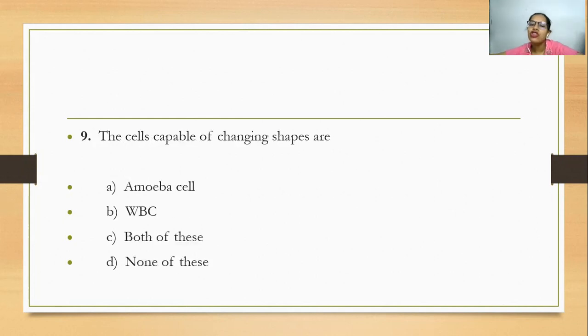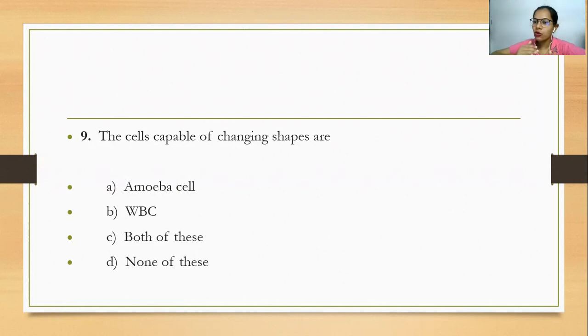The cells capable of changing shape are: amoeba, WBC, where WBC stands for white blood cells, both of these, or none of these. If you remember my previous video session, I talked about how amoeba has an irregular shape and makes use of pseudopodial movement so that it can engulf food. In the same way, I also explained how WBCs move from one place to another, for example when there is a wound. They travel from the blood system to the wound site so they can act as a defense system and prevent infection.